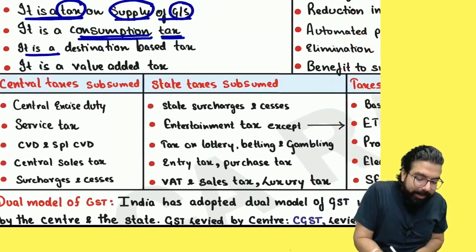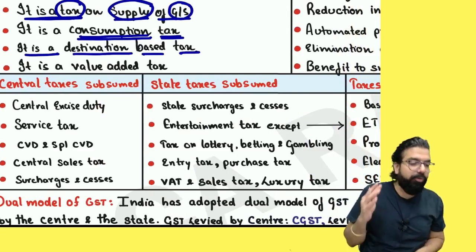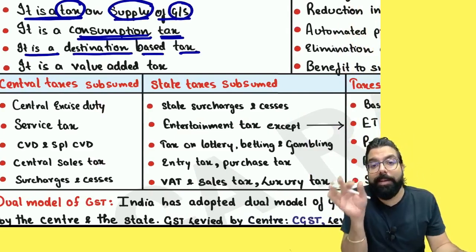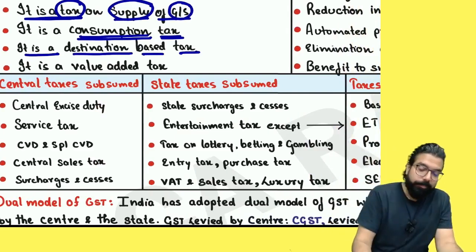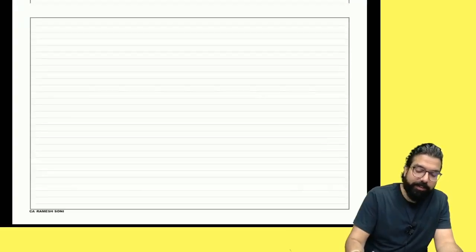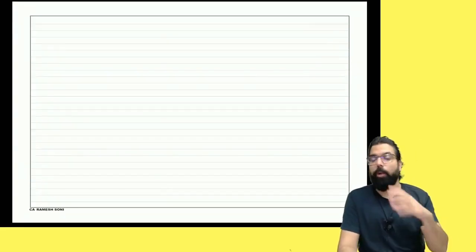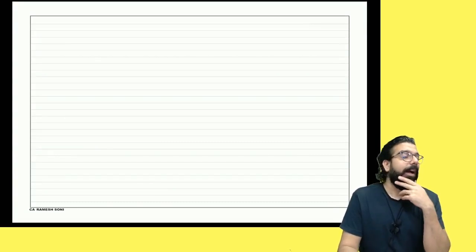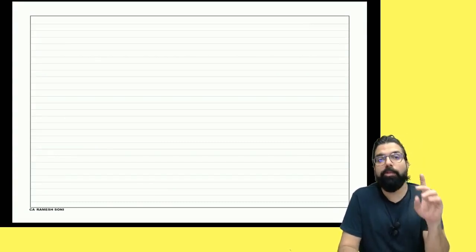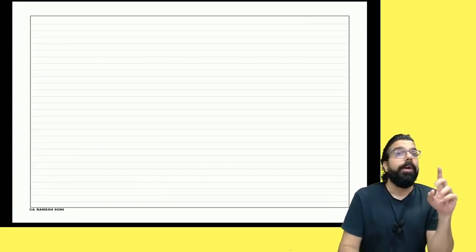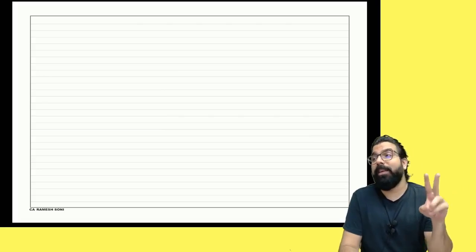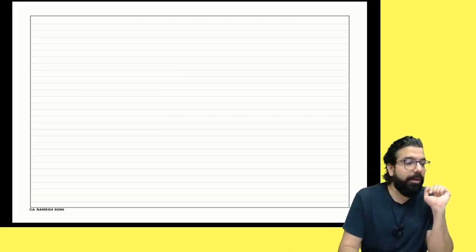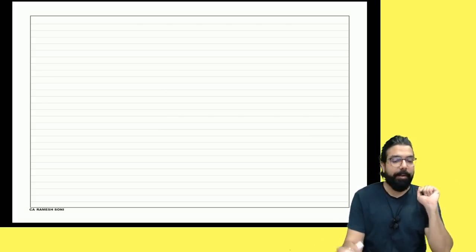It's a destination based tax. I want you guys to understand one thing. What do you mean by destination based tax? Listen. There are two types of taxation systems which the whole world follows. I will first explain them to you. Number one is known as origin based taxation. Number two is destination based taxation. Sir, what is the difference between origin and destination based tax?